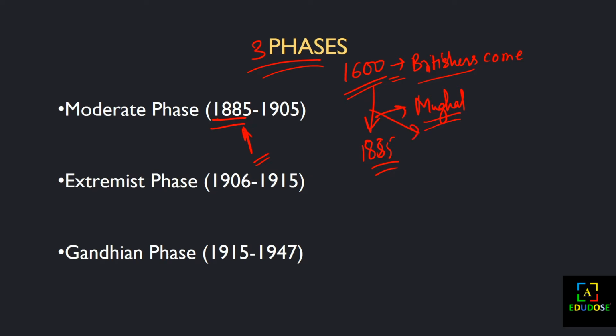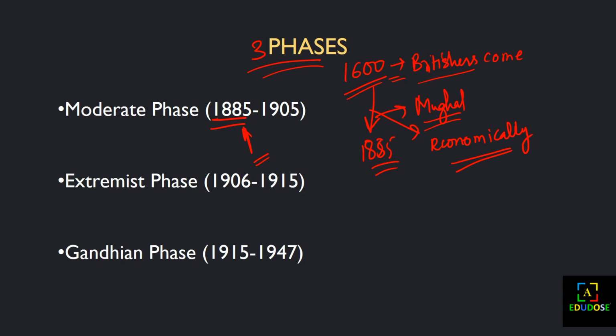Britishers were interfering in the economic relationship. You can say that Britishers were economically interfering, and the Mughal rule was economically interfered with by the Britishers. Then, when the Britishers interfered politically between the people, the nation and the Mughal emperors, the people had a feeling of nationalism. The feeling of nationalism came into the minds of people only when the Britishers interfered in the political situation of our country.